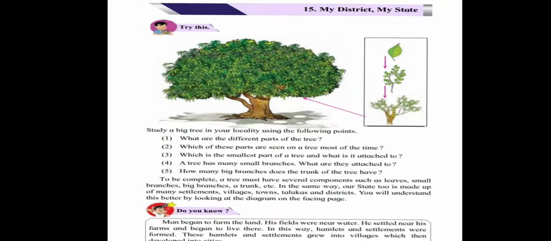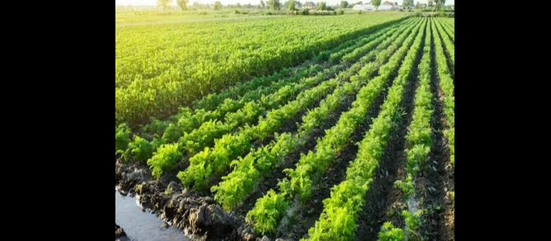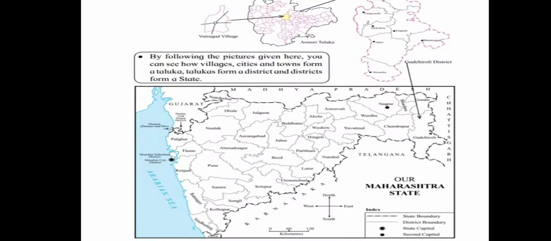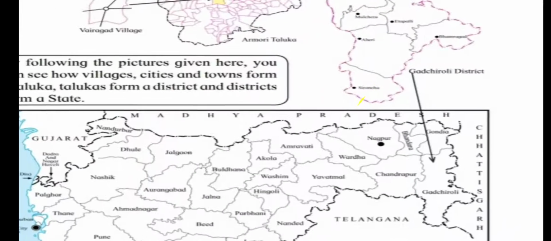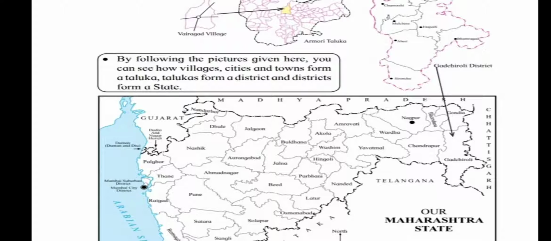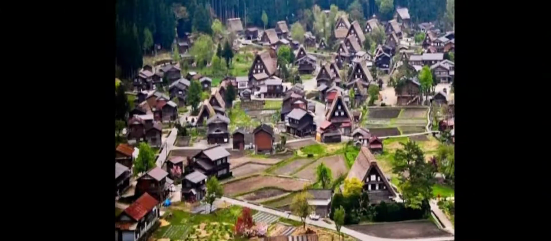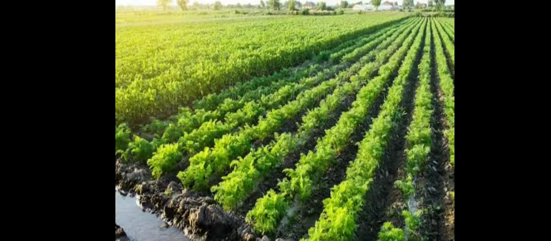In the same way as the tree has many parts, our state has many districts. Our state, Maharashtra state, has many districts, and each district has many talukas, and talukas have different towns and cities. We will see that. First we will see how these talukas and cities have formed.